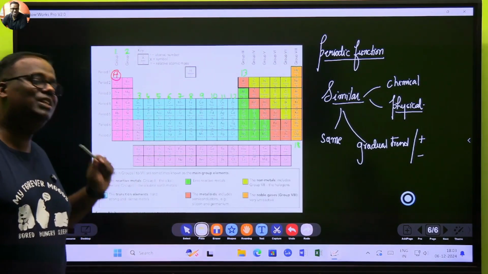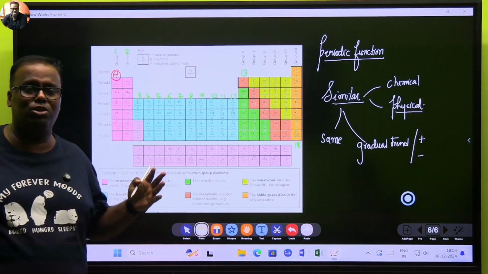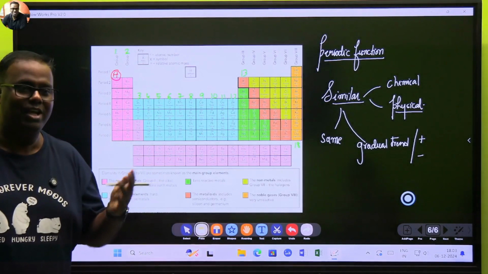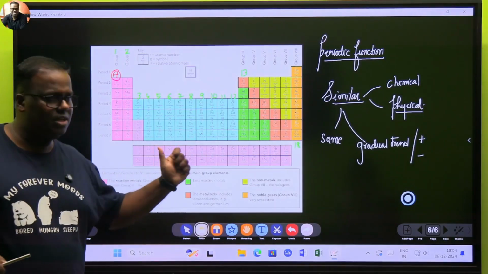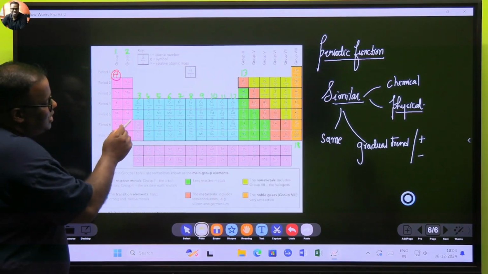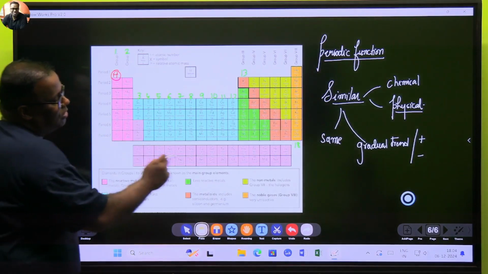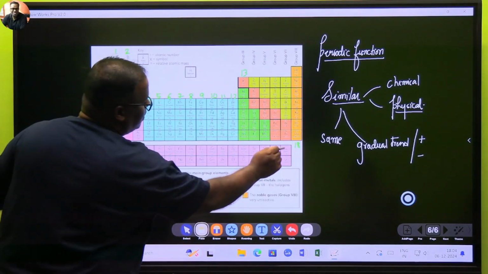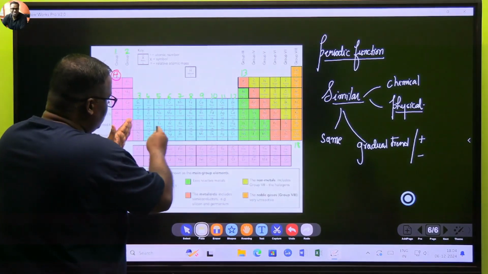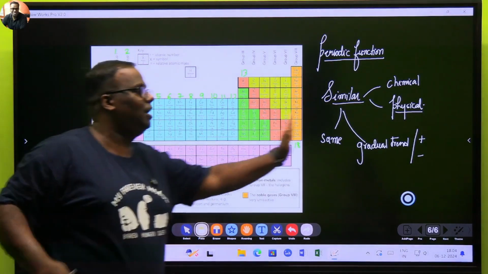That means it's not only the atomic number. There are many other stories, and this is like a Pandora's box where truths got revealed later and later. They found that it doesn't sit well like this. So you see here, 56, then 57. After that, straight away hafnium 72. So 57 to 71 should actually get inside here. But if you insert them here, it will go too far ahead.